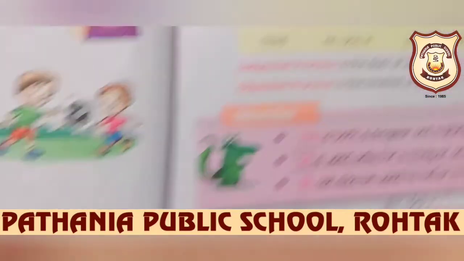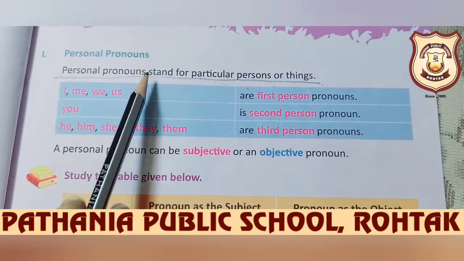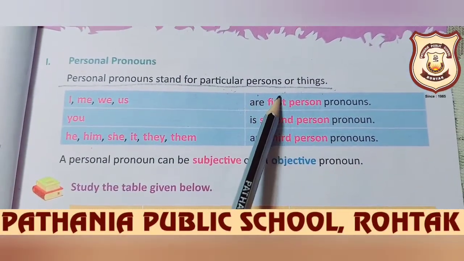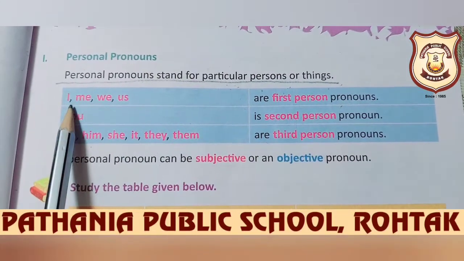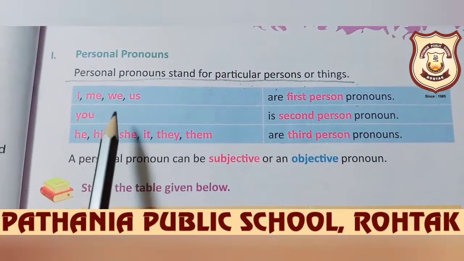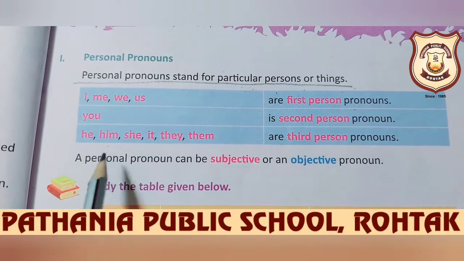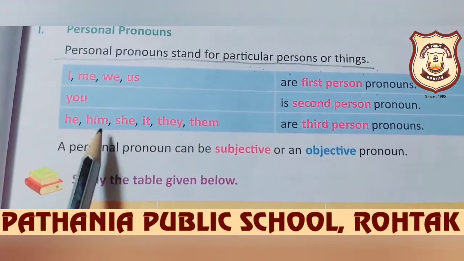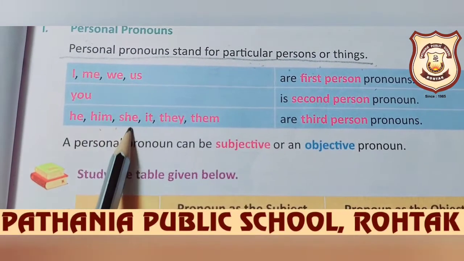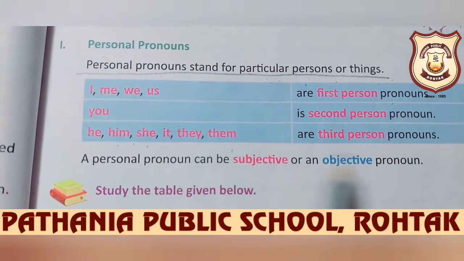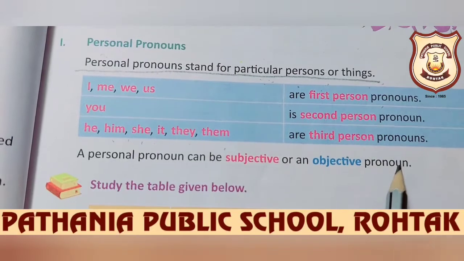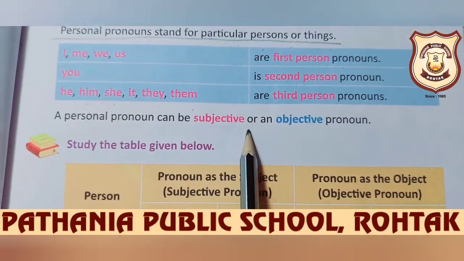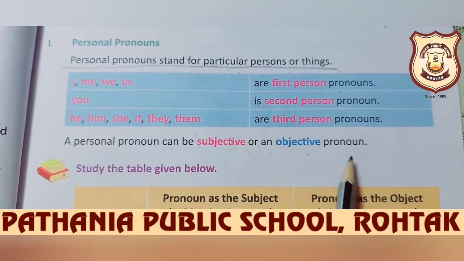So first of all, I am going to explain personal pronouns to you, right? Personal pronouns stand for particular persons or things, like I, we, you, they, he, she, it, right? He, him, she, her, it, they, them, all these are first, second and third person pronouns. A personal pronoun can be a subjective or objective pronoun also.